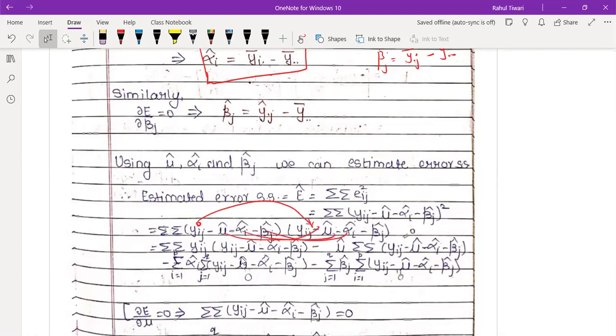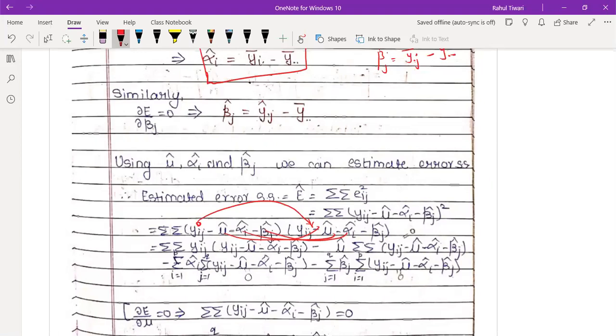But if you just look at the concept, what are the terms that are going to be 0? If you multiply this alpha i hat with this term, summation over i, summation over j, but you know summation over i alpha is 0. Yes.